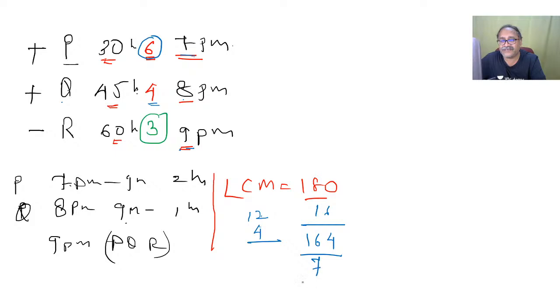So divided by 7. Let me write it down separately over here. 164 units divided by 7. I'll find out how much time it will take from 9 p.m. to fill 164 units. Okay, let's begin here. Now you notice that 7 2s are 14 and 2 is left, 7 3s are 21.